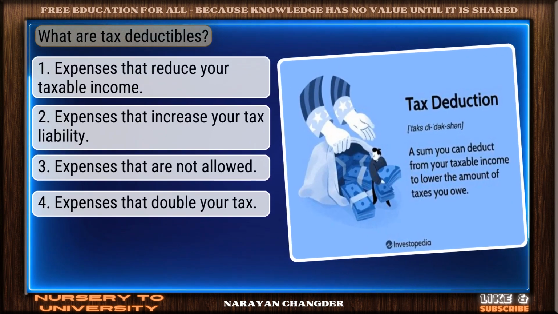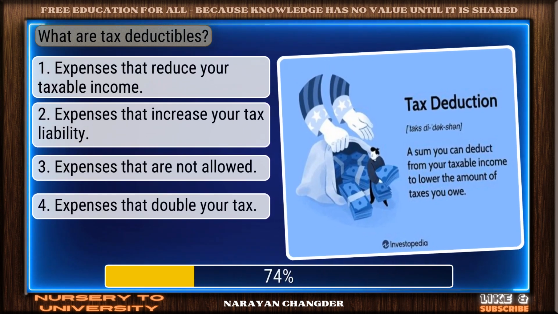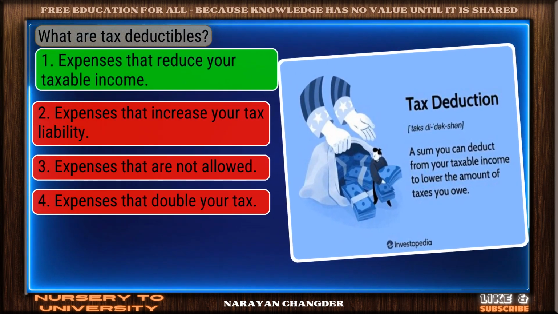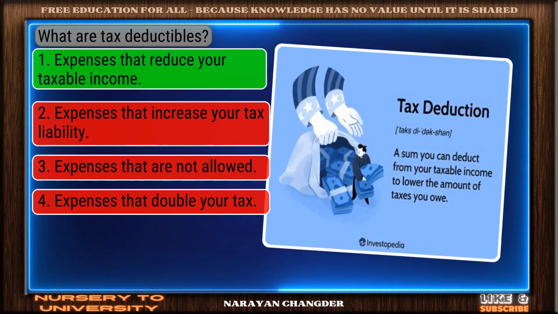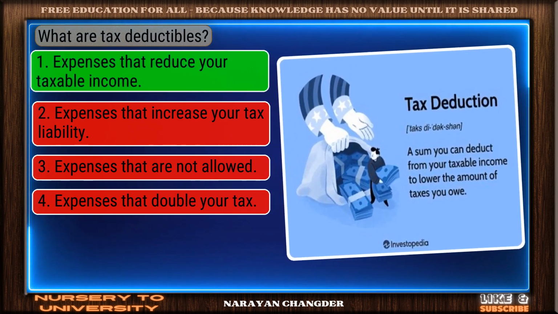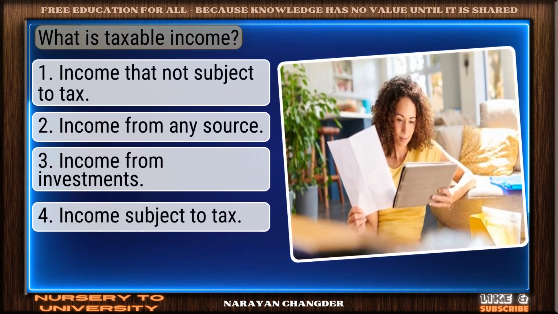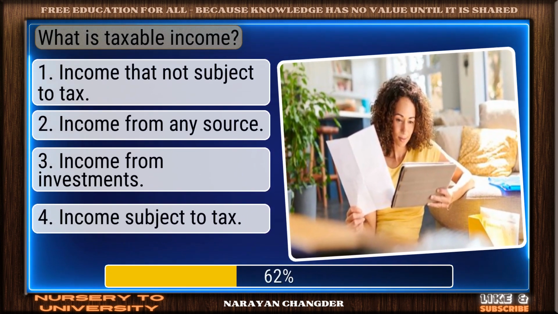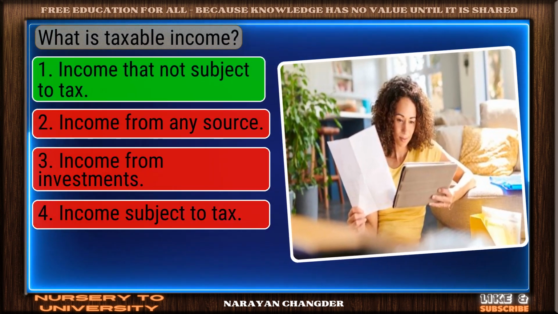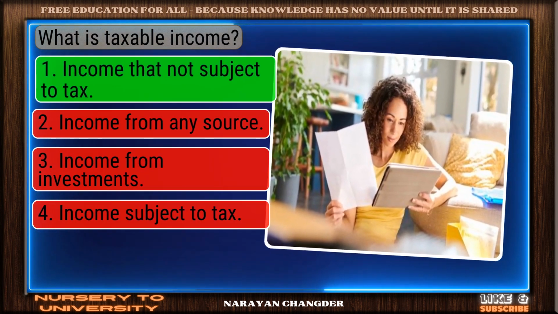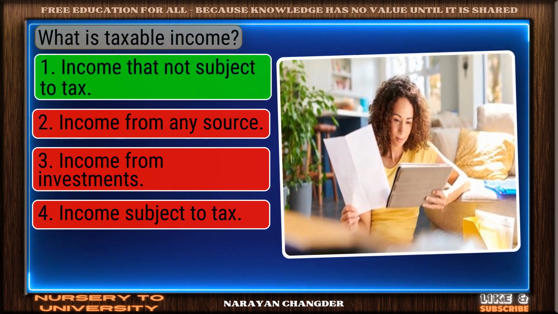What are tax deductibles? Valid point. Expenses that reduce your taxable income is true. What is taxable income? Right again. Income that not subject to tax is a valid answer.